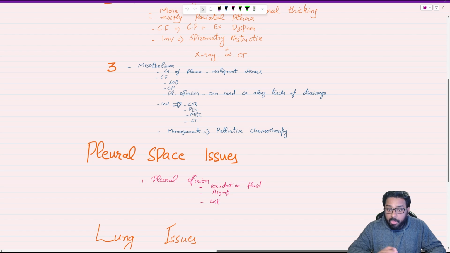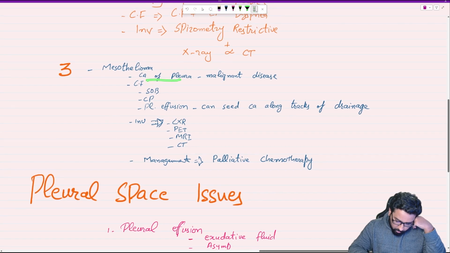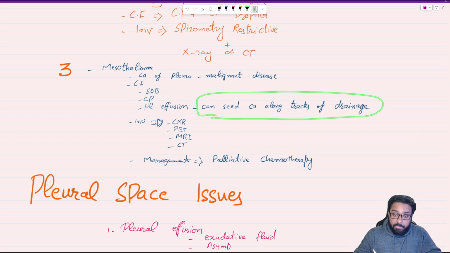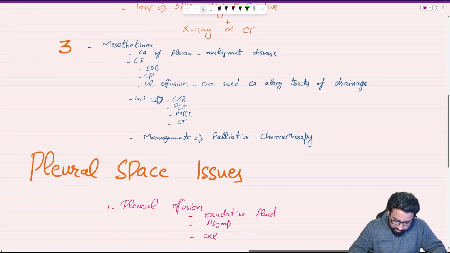Mesothelioma, we know, the cancer of the pleura of the lungs. So cancer of pleura, malignant disease, shortness of breath, chest pain, pleural effusion. Now, one thing about pleural effusion, because of mesothelioma, if we drain that pleural effusion, it will seed the cancer through that tract. So if we know someone has got the history of asbestos exposure coming in with all these symptoms with weight loss and we are thinking of mesothelioma, we don't need to directly drain pleural effusion. We need some specialist advice.